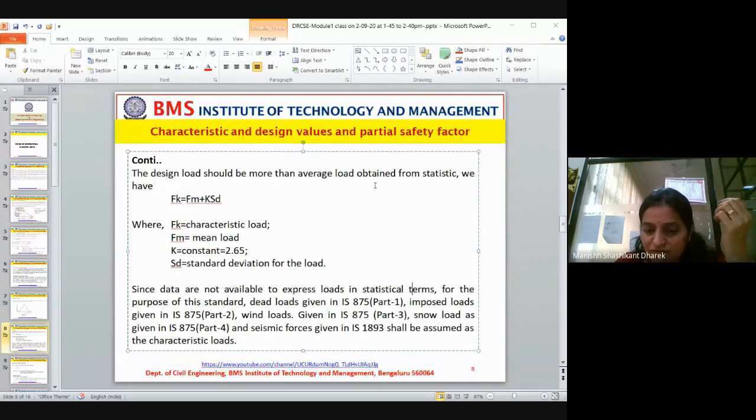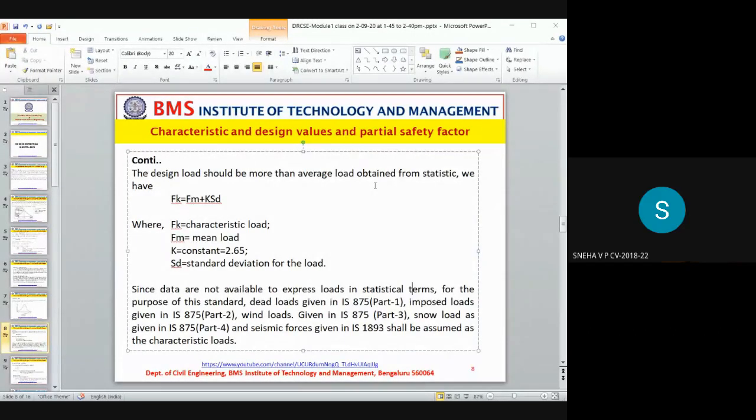Remember this for your exam. You will be getting 3 codes: IS 456 2000, IS 875, and SP 16 if you are lucky enough. So these 3 codes you will be referring to in your exam.